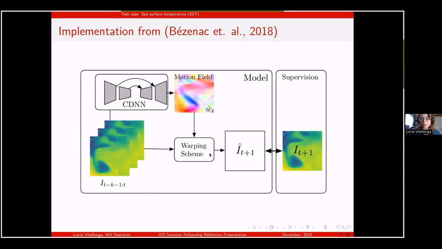You can think of this as like a weighted sum or a matrix multiplication, to then output the predicted next day of sea surface temperature observations. So that's one iteration of the model, and over many training iterations, there is supervision that is comparing the observed image with the prediction and trying to minimize the distance between those two images.